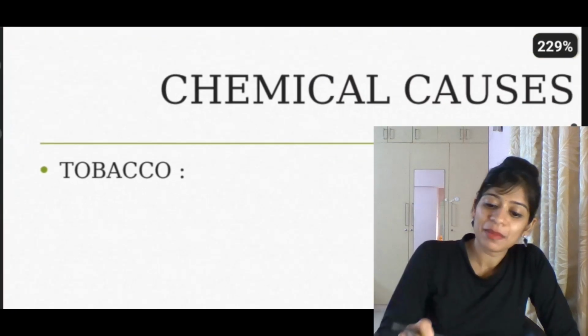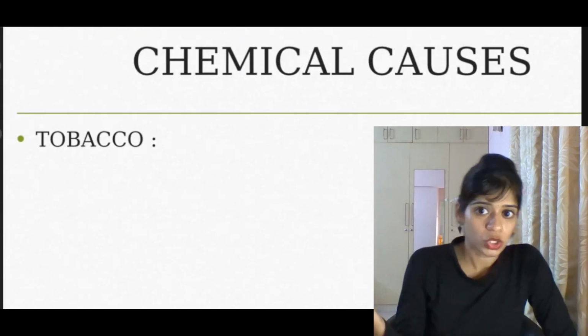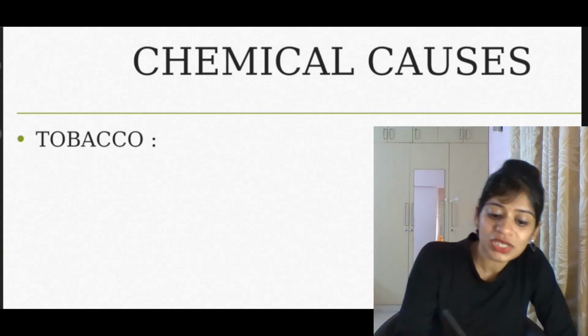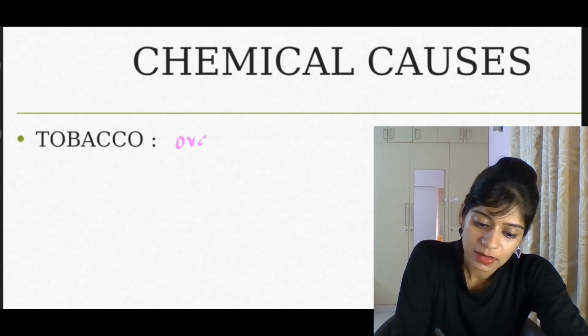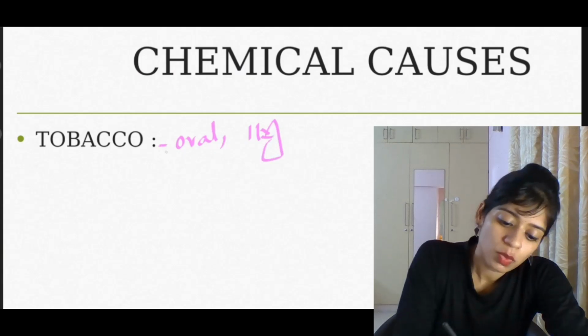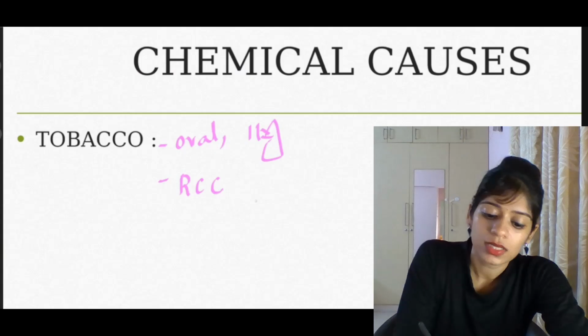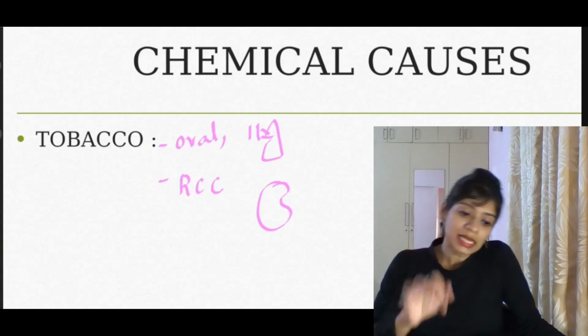Now, what are the chemical causes? Chemical agents which cause cancer. Tobacco. Of course, you all know tobacco causes cancer. Which cancers does tobacco cause? It can cause oral cancer, lung cancer, head and neck cancer. Also remember, tobacco causes renal cell carcinoma. It can affect the kidneys as well. Very important.